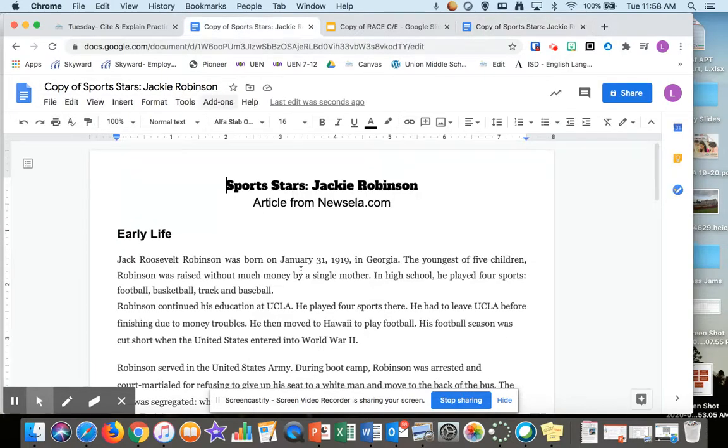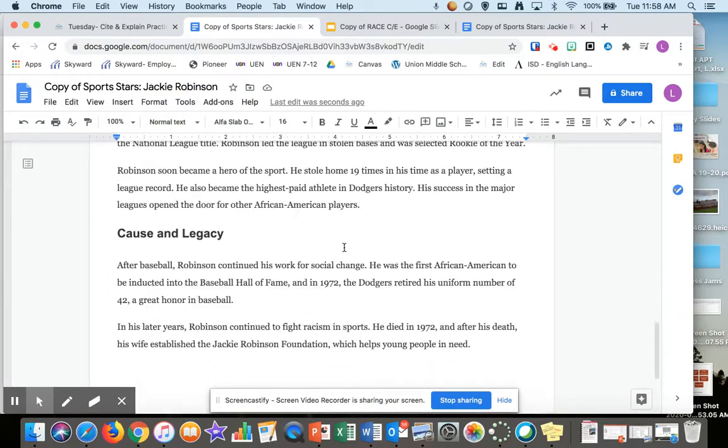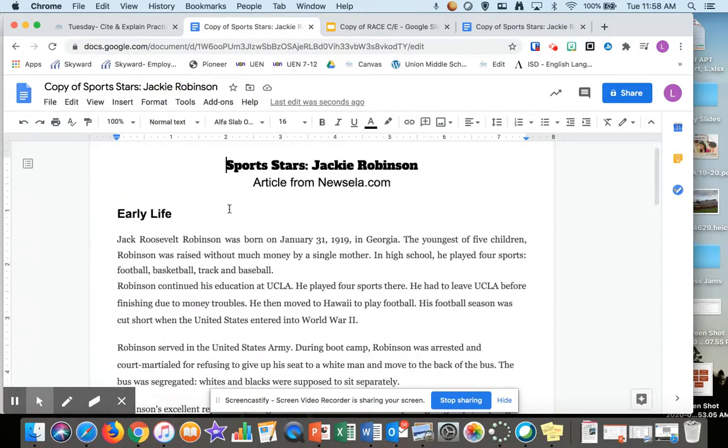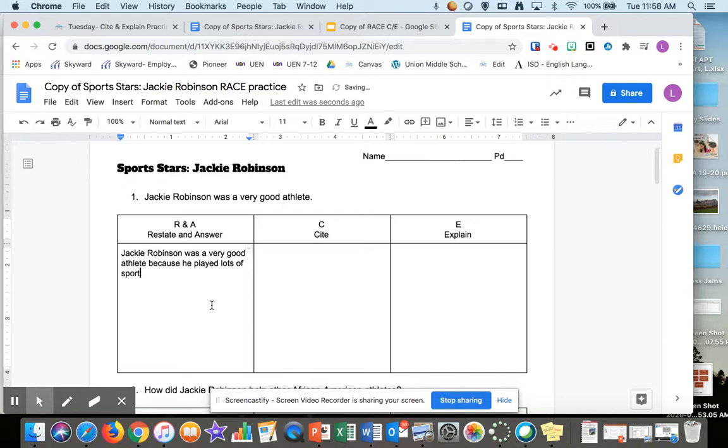Now you need to go through and read this article. So let's say you've read the whole thing. Make sure you read the whole thing. I'm going to say he was a very good athlete because, right here it talks about how he played lots and lots of different sports. So I'm going to put that in here because he played lots of sports.